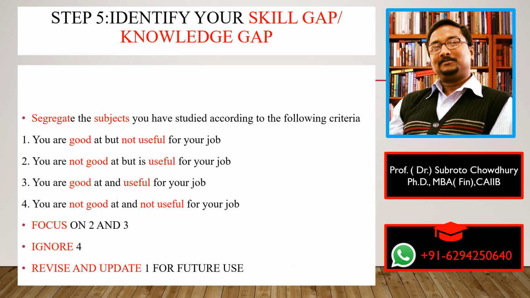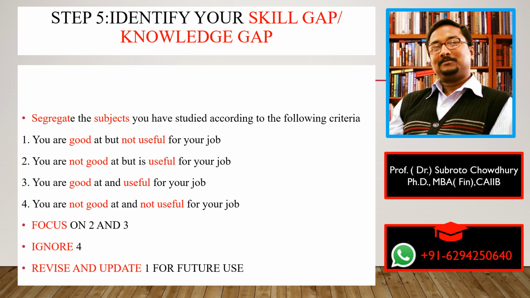Now, in the 5th step, what you will do is that you will identify your skill gap and knowledge gap. How to do this is very simple. What you do is that you segregate the subjects that you have studied, and then you classify the subjects according to 4 categories. The subjects which you are good at but it's not useful for your job, the subjects which you are not good at but it is useful for your job, right? Now there will be subjects which you are good at and it is useful for your job, and there are subjects which you are not good at and it is not useful for your job also.